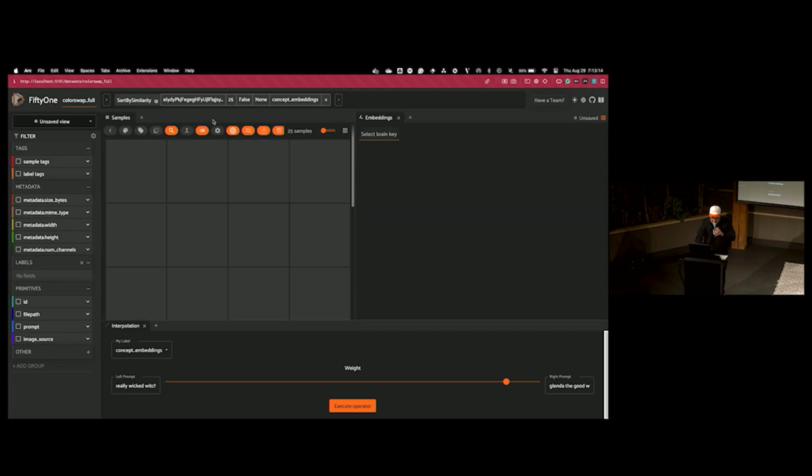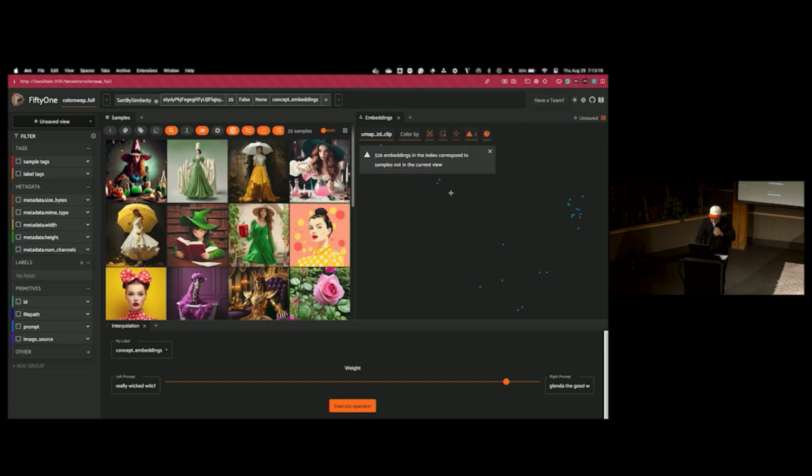Kind of just bring it to life, what it is that we're doing. Okay, I did something weird. I don't know why there's not all the embeddings here. User error, whatever. But you've seen an embedding space, so you kind of know what they look like, right? I've showed you some.